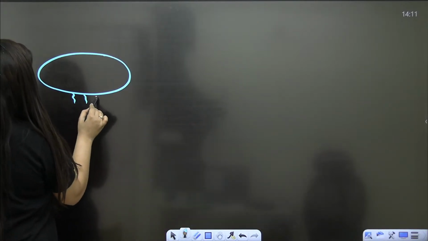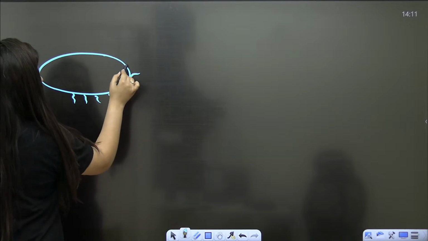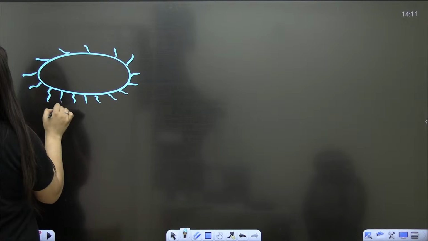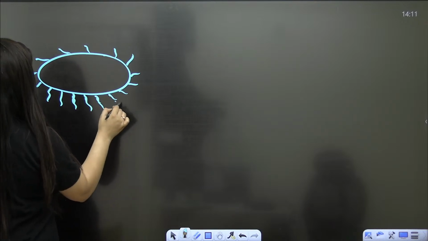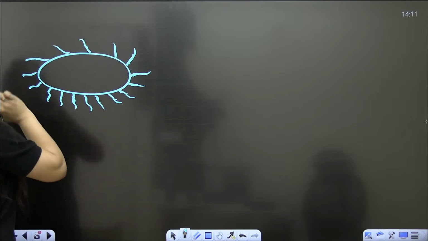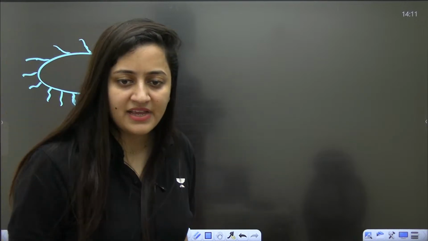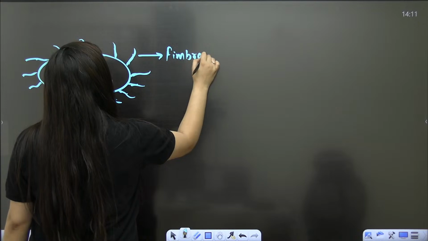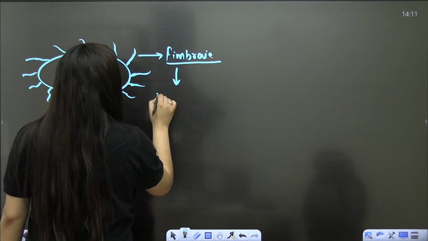Now we need to discuss two more things in the case of a bacteria. The first thing is fimbriae. In that diagram, did you notice some bristle-like structures coming out from that bacteria? We call them fimbriae, and they are non-motile.